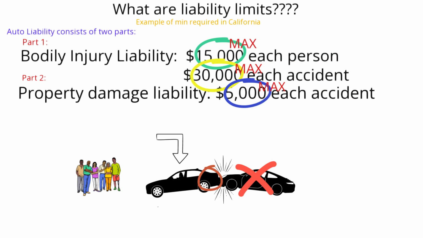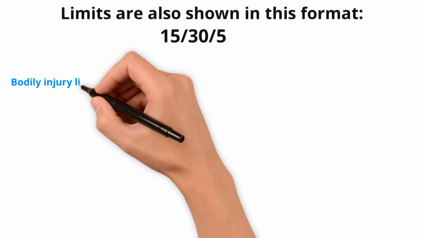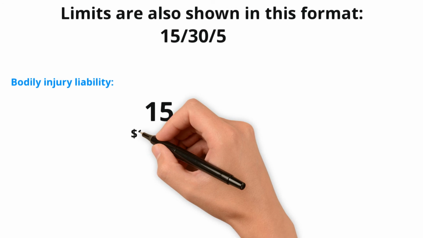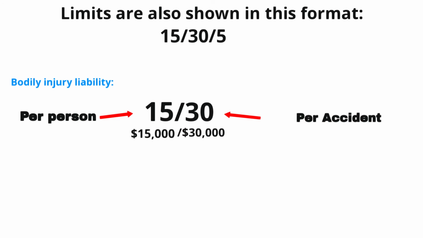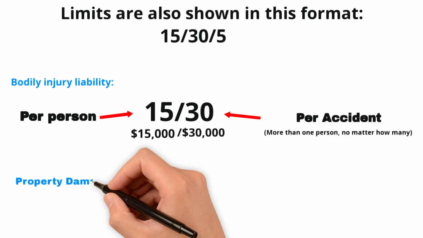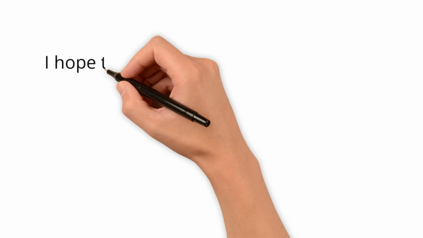Limits are also shown in this format. 15/30/5. The first two sets of numbers are bodily injury liability, 15 is $15,000 which is per person and 30 is $30,000 which is per accident, meaning for more than one injured person. And the last number is 5 which is $5,000 for property damage.